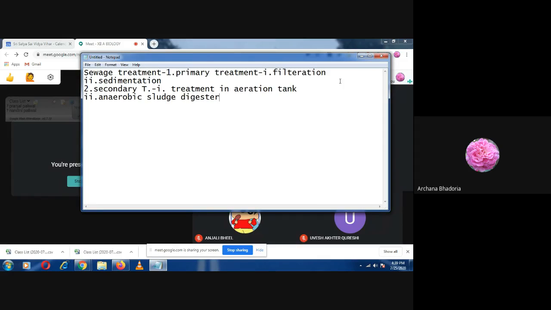Now I'll take up the biocontrol agents. So children, you all are remembering that in weeding, we did the biological method of weeding. What is the biological method of weeding? Do you all know? Anyone?